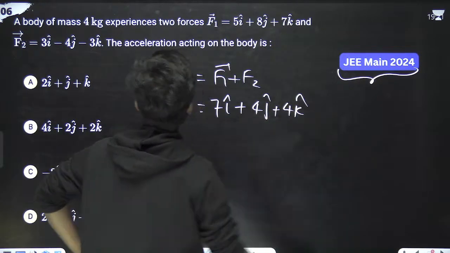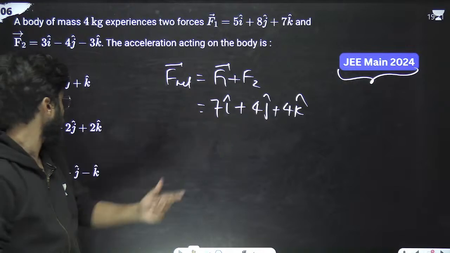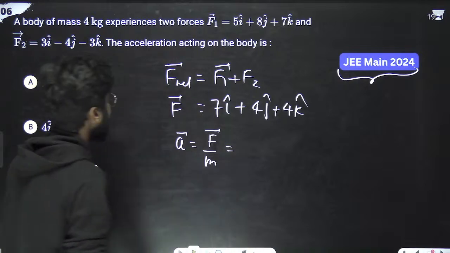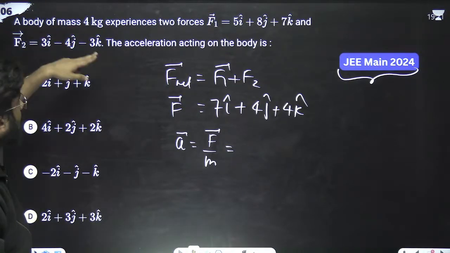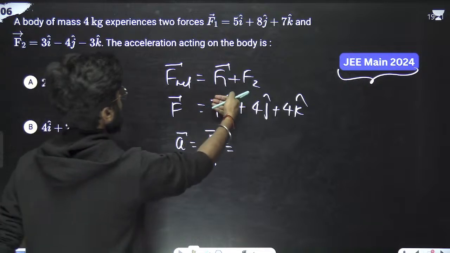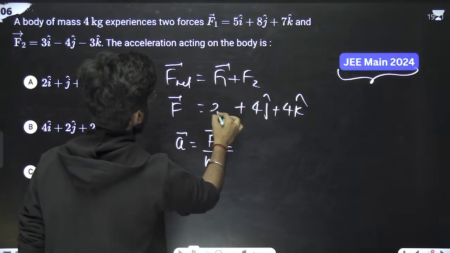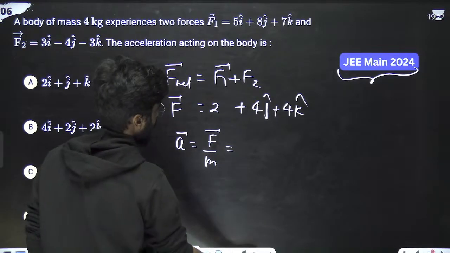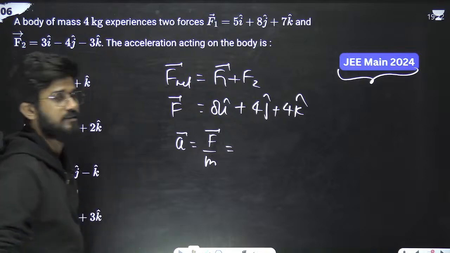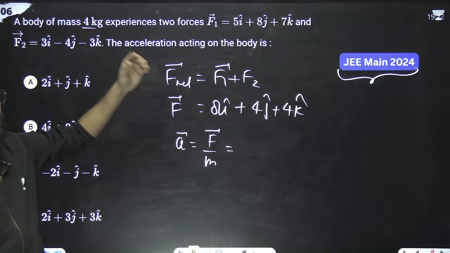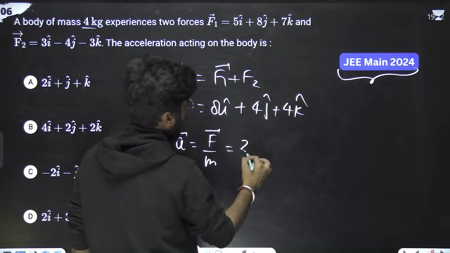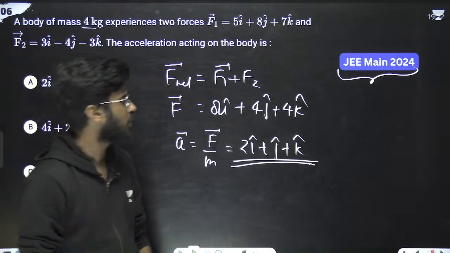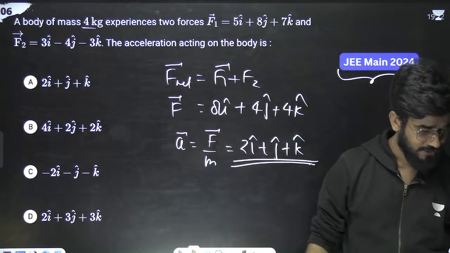So we have to calculate the acceleration acting on the body. First of all, this is the force. So acceleration will be equal to force upon mass. I'm sorry, what I'm doing is 5 plus 3 means 8 i cap. Now it is correct. So we have to divide it by the mass, which is 4. Dividing this equation by 4, it will be 2 i cap plus j cap plus k cap. This is the value of acceleration. Got it?